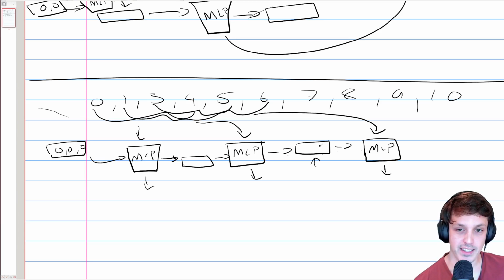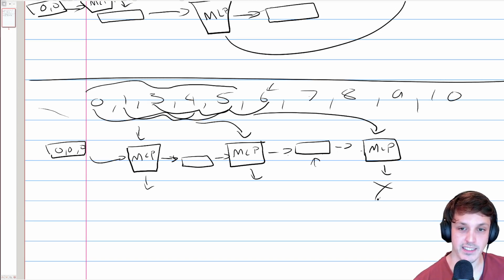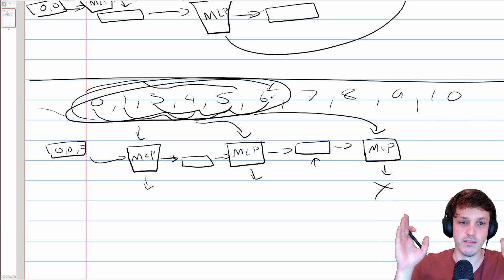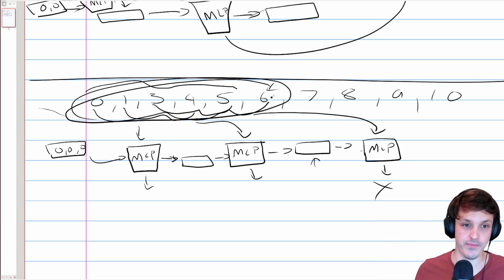So this summary has information from all these days, and this MLP also additionally gets in day 6. So this prediction actually takes into account all these days as input, even though the MLP at any one point in time only saw the raw 4 days as an input. Yeah, I've skipped day 2. Whoops.